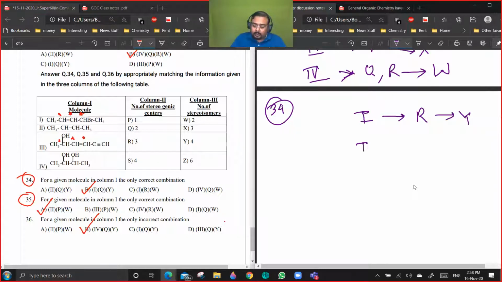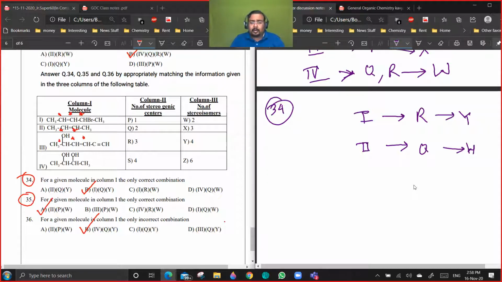Then second case, number of stereogenic centers will be 2. This is also a stereogenic center, this is also a stereogenic center. So 2Q and, no, it won't be Y. It will be W because geometrical stereocenters you will get only 2.